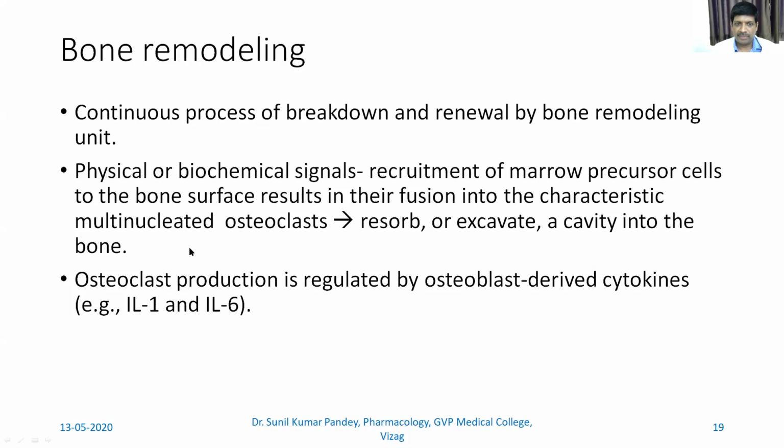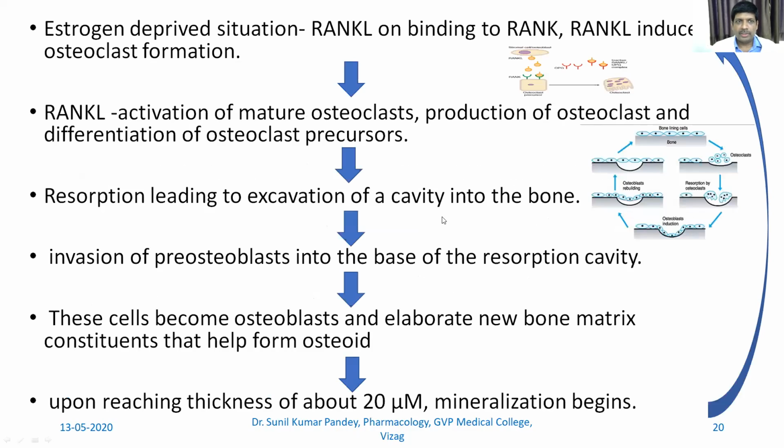I have explained everything previously. Now, osteoclast production is very much regulated by osteoblast. I have shown the figure how it happens. And the osteoblast derives cytokines like interleukin 1 and interleukin 6. This is the whole cycle, in a stepwise manner. These are the figure representation, and these are the textual manner. So when in examination something like this comes, you have to show it in this stepwise pathway, or you can show it through the